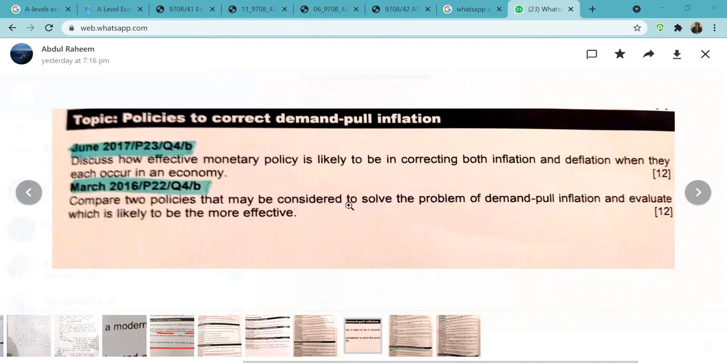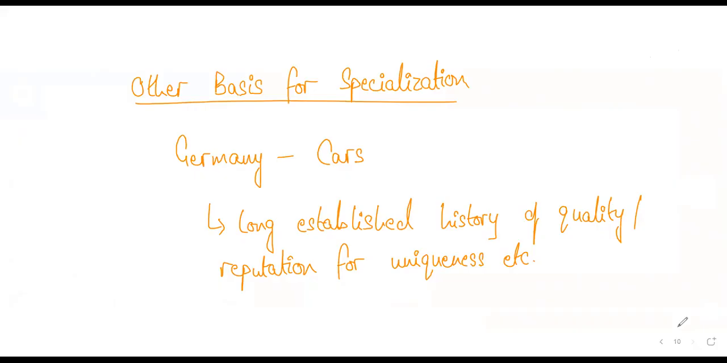Okay, now if you're doing the bottom question, think about this. What is this question saying? Compare two policies that may be considered to solve the problem of demand pull inflation and evaluate which is likely to be more effective. Okay, now think about this. First thing that you have to explain is what is demand pull inflation? So if you remember, we talked about it in our class that there are two basic types of causes of inflation: demand pull inflation and cost push.